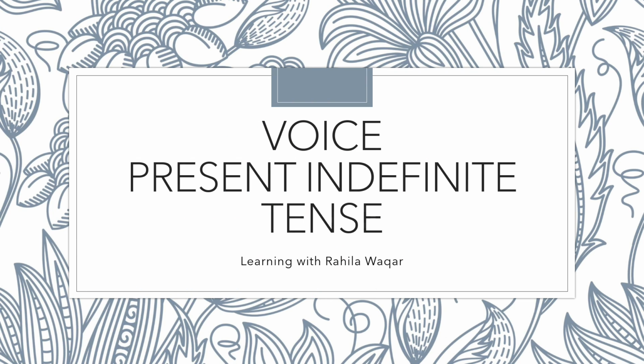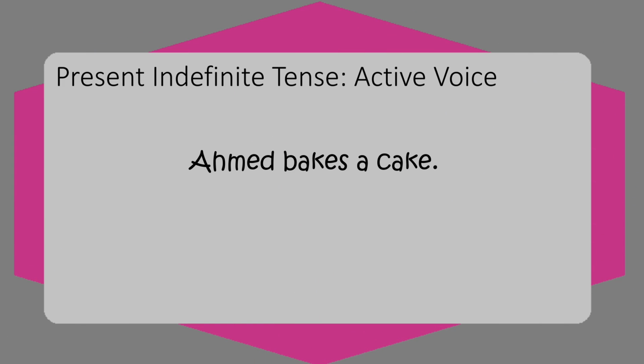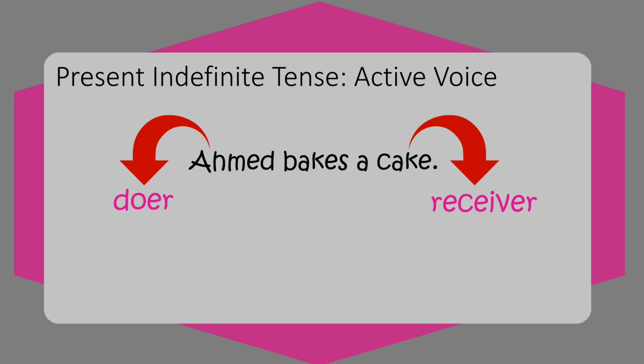Now let's look at the voice of present indefinite tense. This sentence is an active voice sentence. Ahmed bakes a cake. In an active sentence, the subject is the doer. So who is baking the cake? Ahmed is baking the cake. So Ahmed is the doer. And the object is the receiver of the action. Bakes is the verb and it's a transitive verb because it has an object.